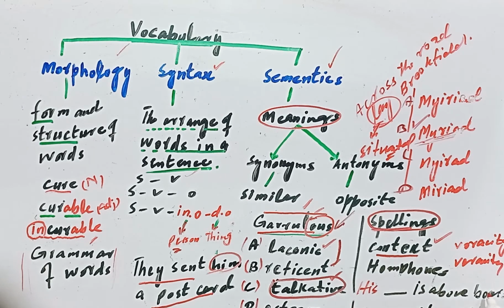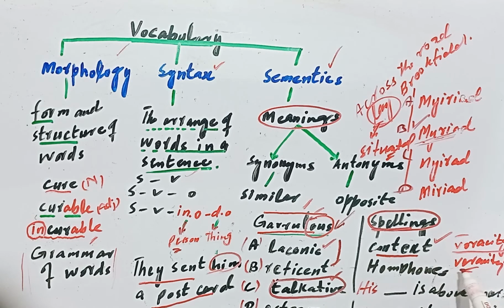His veracity is above board, or his voracity is above board. These are the two words. You can make the selection. The correct option is veracity. Veracity means honesty, and voracity means a person who is gluttonous, who eats so much. So here the correct option is veracity and not voracity.